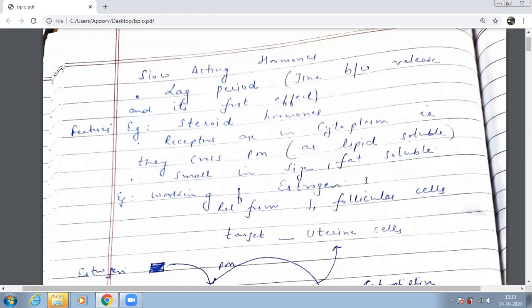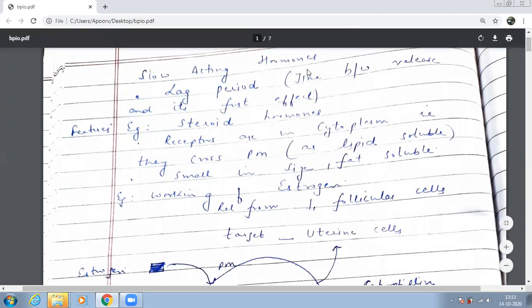Their receptors are present inside the cytoplasm. So such kind of hormones have to enter the plasma membrane, then look for the receptors in the cytoplasm, because in the cytoplasm there are many other things present, cell organelles are present. So they have to look for the receptors. So it takes them time, beta. Such kind of hormones are known as which hormones?